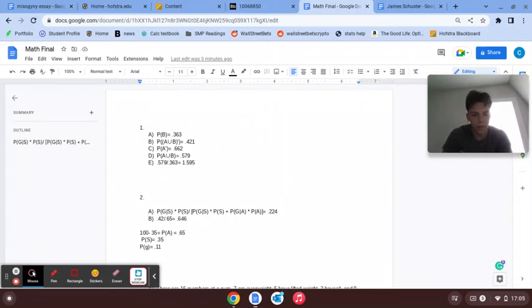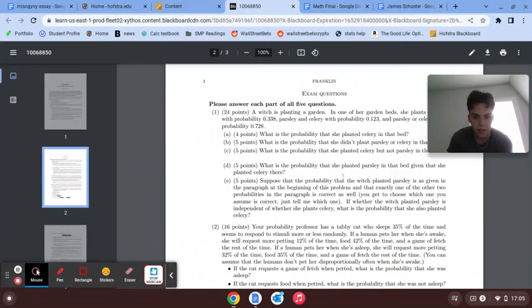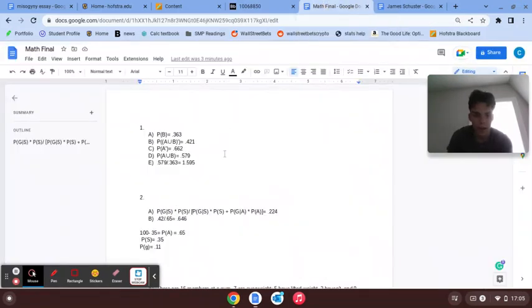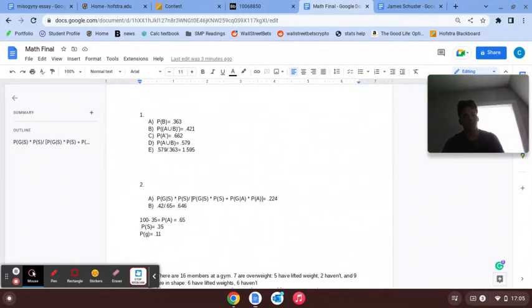Question one was basically just a simple probability calculation, and there, part E is the special one. That is where whether the parsley is independent of whether she plants celery, still what's the probability that she plants celery. Based on my calculation, that's what I got.